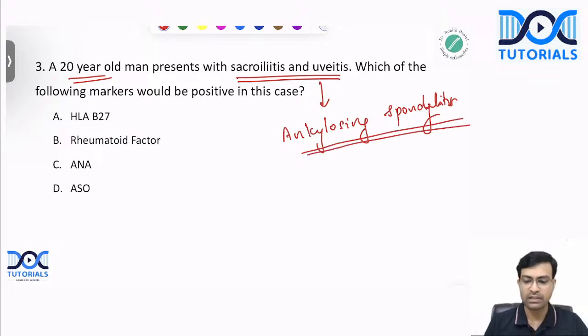And in ankylosing spondylitis, the blood marker that becomes positive is what? HLA-B27. Rheumatoid factor is positive in rheumatoid arthritis. ANA and others are positive in SLE, isn't it? In ankylosing spondylitis, HLA-B27 becomes positive. That is the answer here.